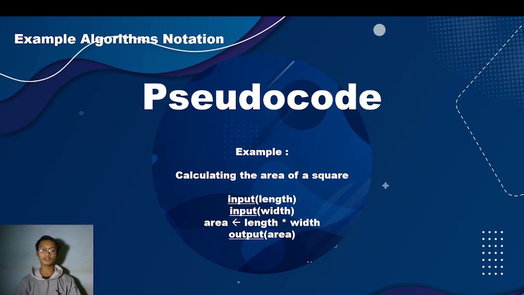Okay, this is an example of pseudocode. Calculating the area of a rectangle. One, input length, then input width, then the formula for area is length times width, and the last, output the area.